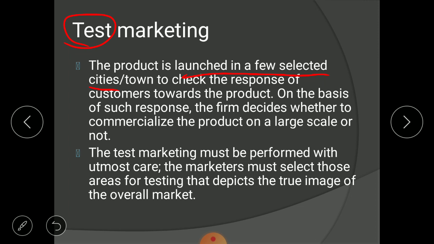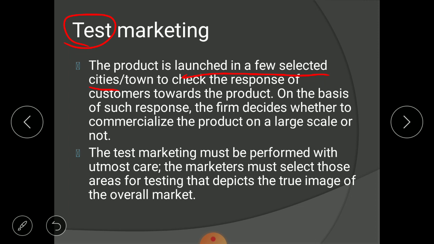You will ask them why they are not liking the chalk stick. They may respond that your chalks are not dust free, and if you launch a dust free chalk, then they will like it. So they are giving you a suggestion, an opinion regarding modification of the product. You launched a colored chalk stick, and customers have suggested launching a colorful dust free chalk stick.